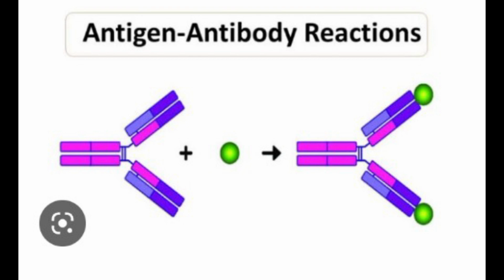Types of precipitation reactions. Ring test. Antigen solution is layered over an antiserum in a narrow tube. A precipitate ring appears at the junction of the two liquids. An example is streptococcal grouping by the Lancefield technique.